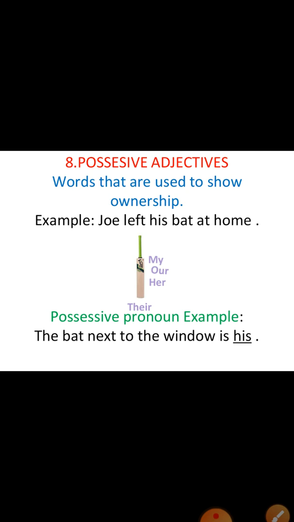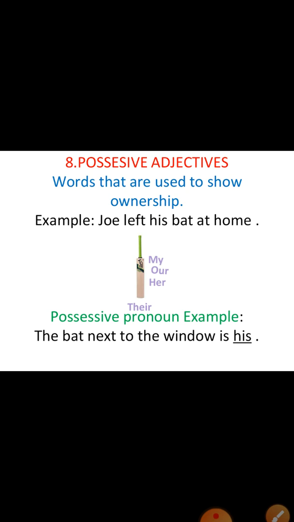We can use some more possessive adjectives: my, our, her, their. So they are possessive adjectives. Now you see the possessive pronoun. The bat next to the window is his. Here his is not describing the noun, but is used instead of a noun. That's why this is a pronoun. His is a pronoun here. So this is not a possessive adjective. This is a possessive pronoun.